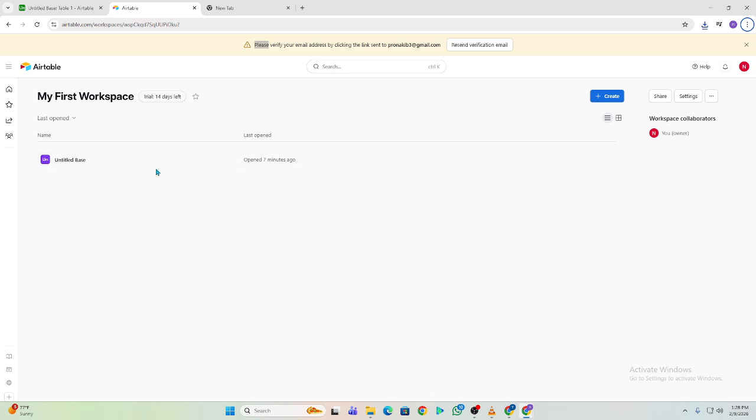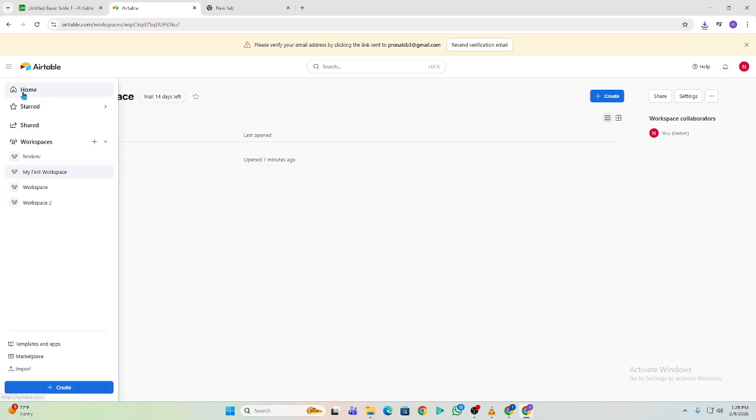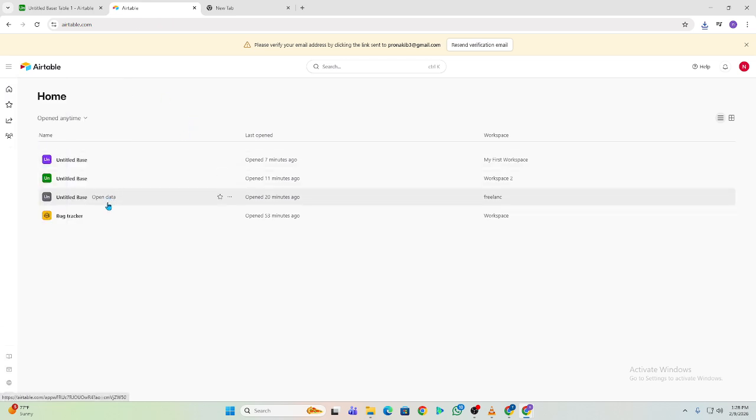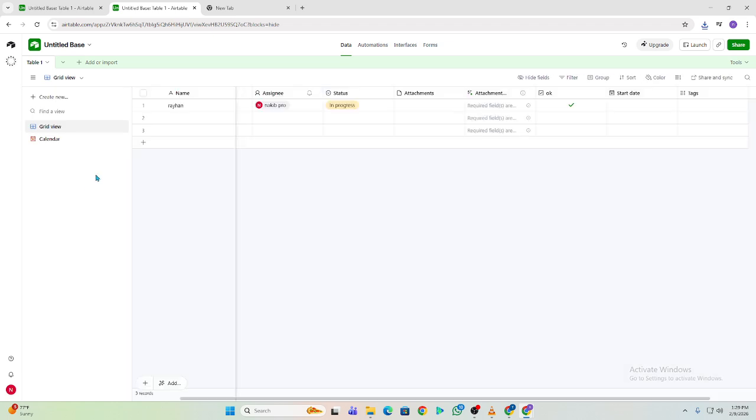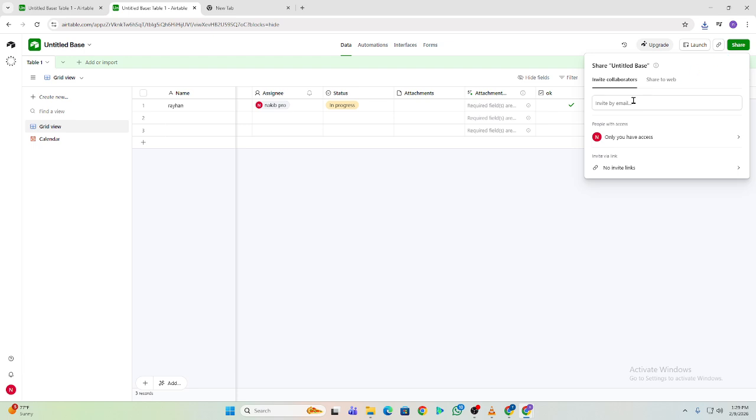All right. First, understand this. Permissions exist at three levels: workspace, base, and view. If you don't know which level you're changing, you can accidentally give too much access. Now, workspace permissions. Anyone added to a workspace can see all shared bases inside it. Workspace access should be limited to real team members only, not clients or temporary users.